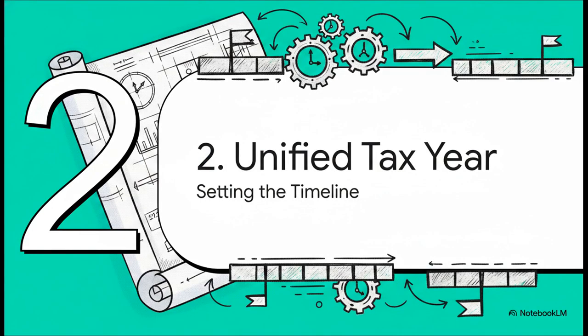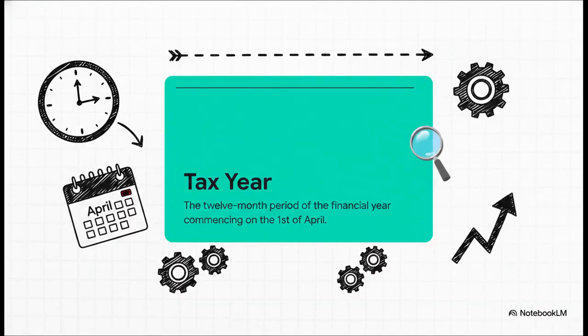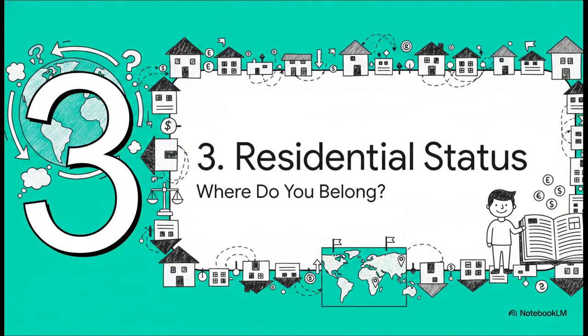Moving to Section 2, the unified tax year. Setting the timeline. The Act defines the tax year as the 12-month period of the financial year commencing on the 1st of April. Now, I know it sounds incredibly basic, but mastering this simple concept first builds your confidence for the rest of this explainer. Every single rule, every deduction, and every income head we're going to discuss operates strictly on this exact unified 12-month clock. Let's move to Section 3 and see how this builds.